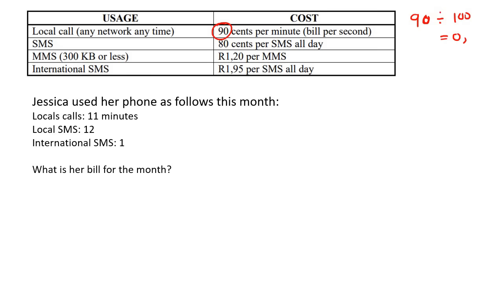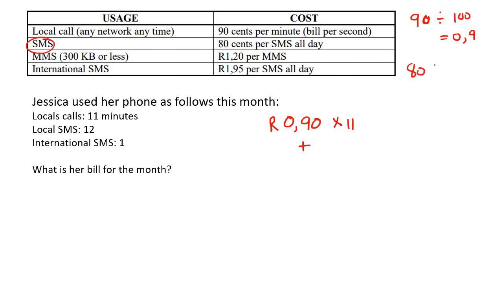And so that's going to be 0.9 rand, or 0.9 multiplied by, or technically you could say 0.90 because it's money. So you could say that multiplied by 11 minutes, okay? Plus local SMS, 12 of those. So the SMS costs 80 cents.